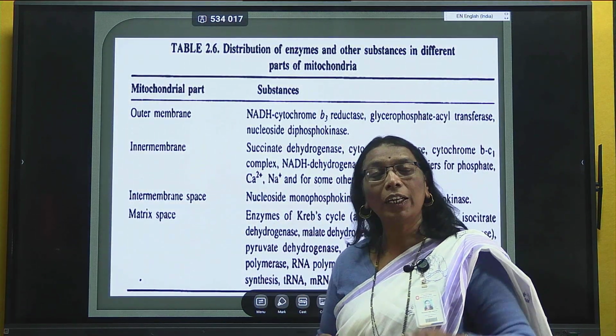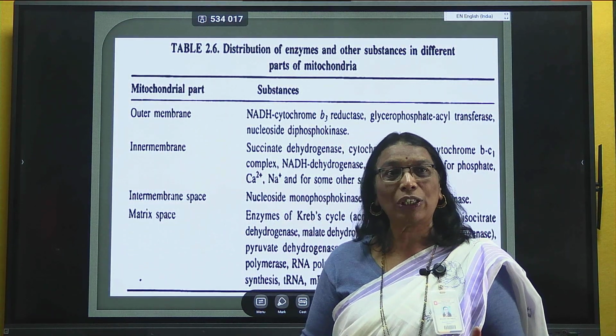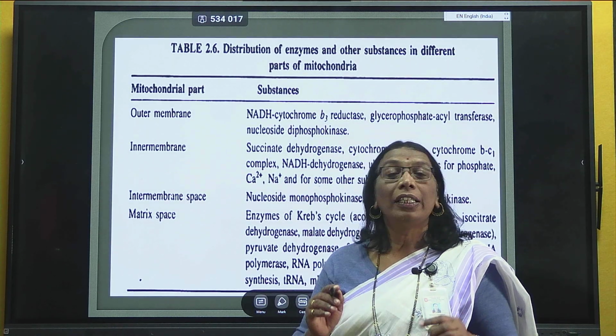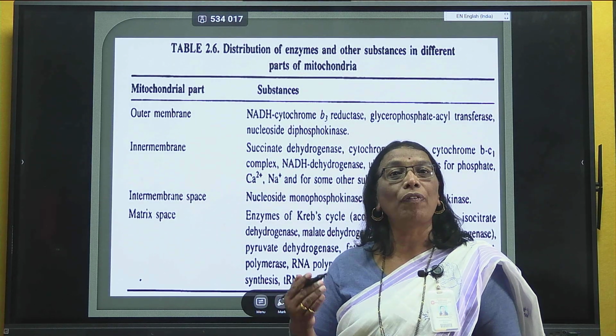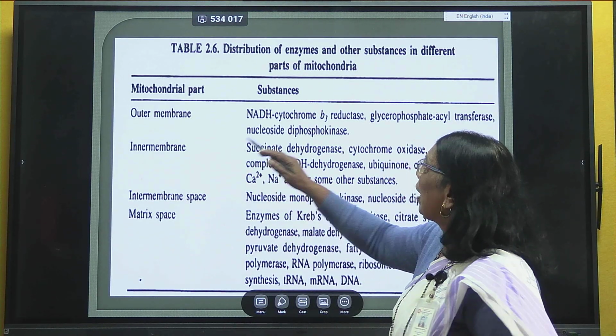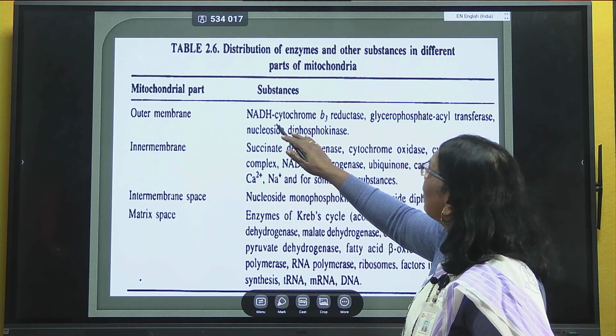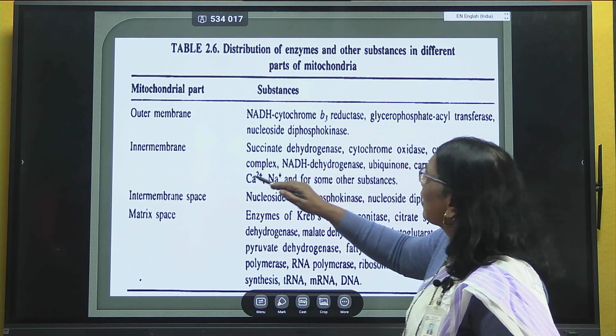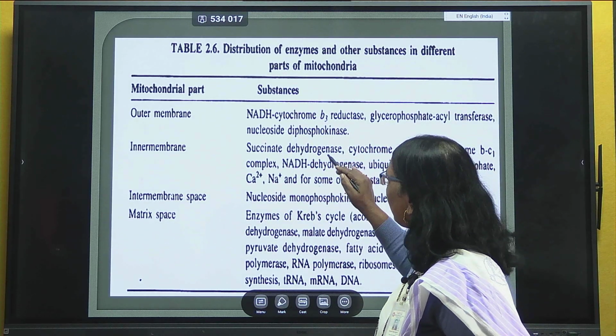When we observe these different membranes of a mitochondria, they have different types of enzymes. For example, the outer membrane has NADH cytochrome b5 reductase, while the inner membrane has succinate dehydrogenase.